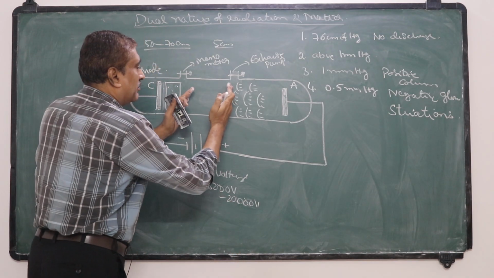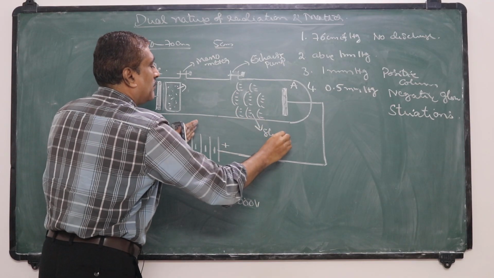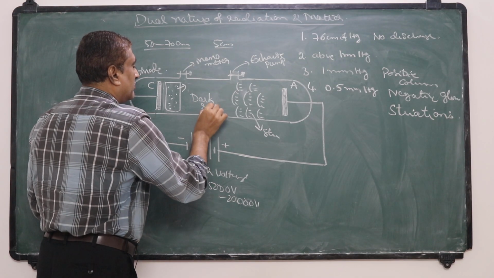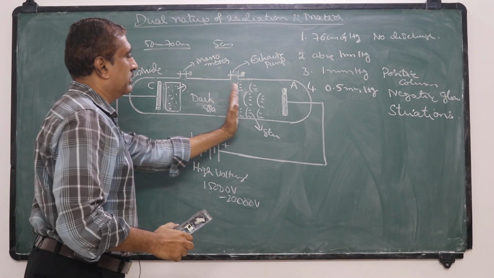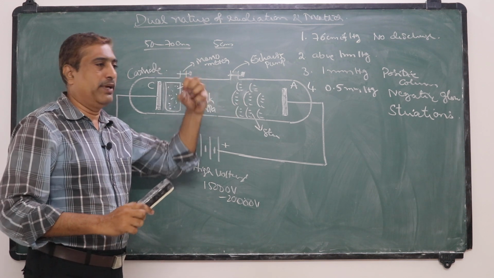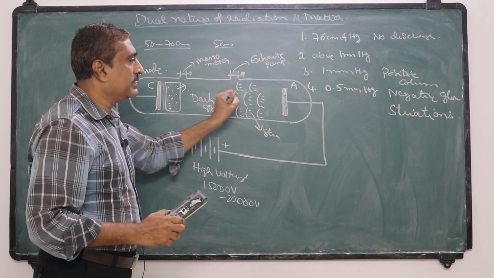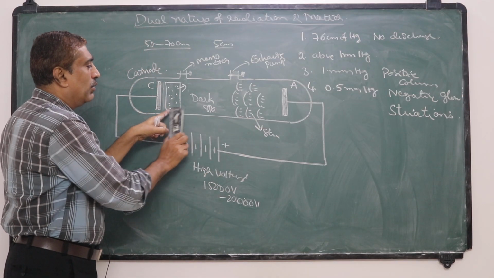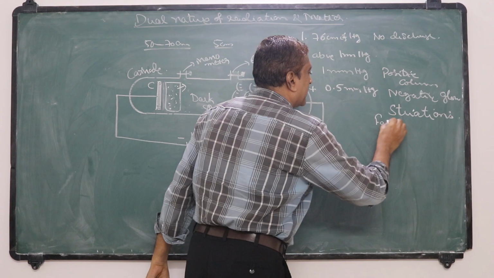The space between the negative glow and the striations is a dark region, or dark space. The striations are nothing but patches of light; the positive column breaks into patches of light, and those light patches are called striations. The space between the striations and the negative glow will be dark, and this dark region is called Faraday's dark space.